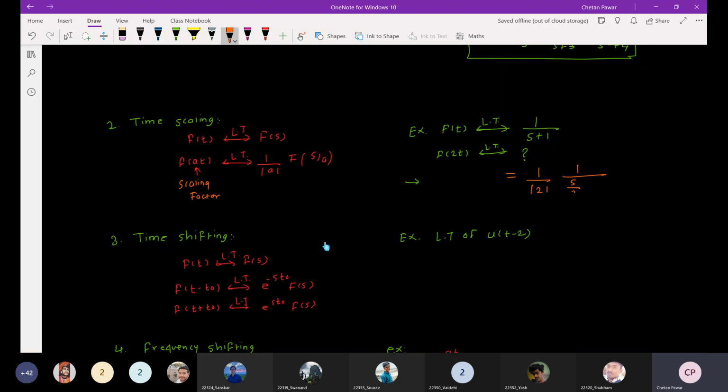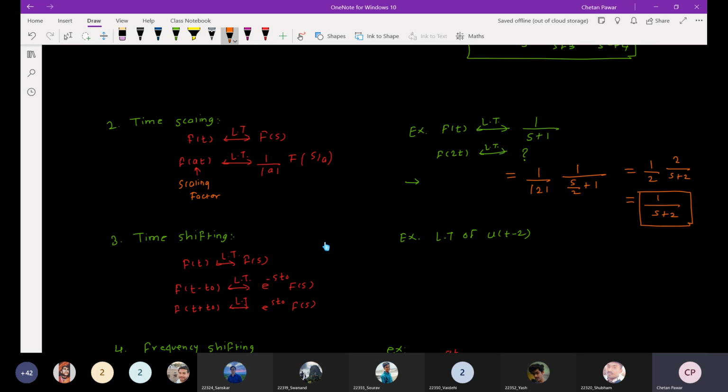This will be 1 upon 2 into s by 2 plus 1, which is 1 upon s plus 2. So this will be the Laplace transform of f of 2t.